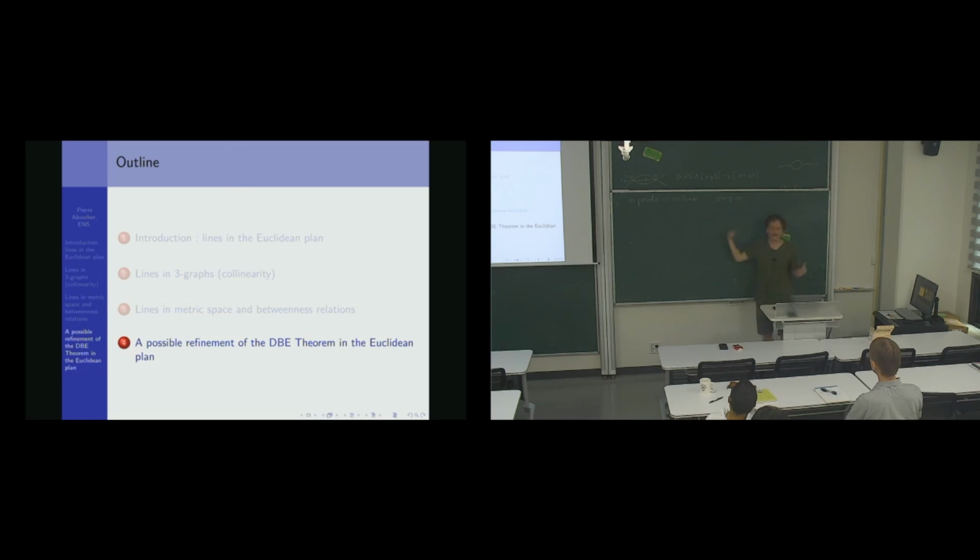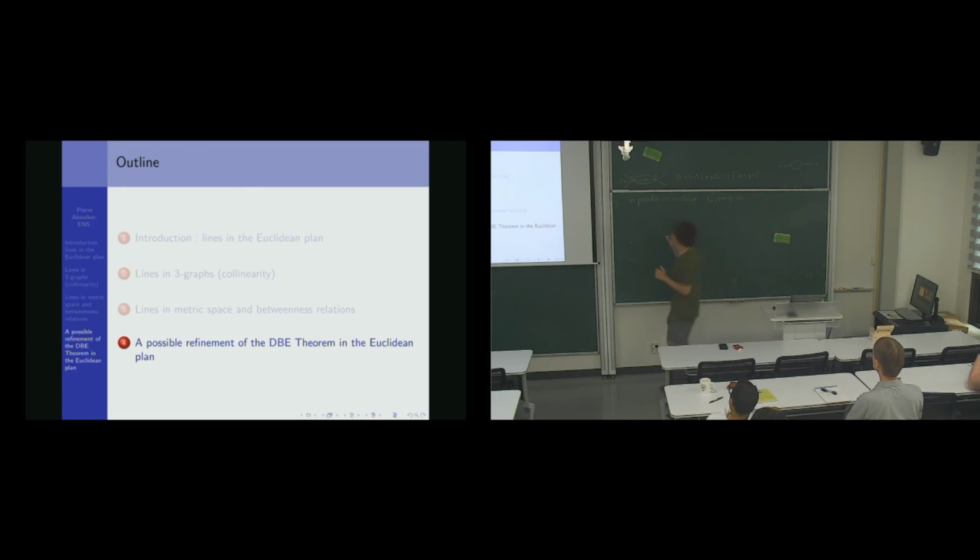So we want to refine it, and a way to refine it is to add a parameter, that I call IAV, and this parameter will be at most 1, and it will be equal to 1 for the near pencil. This parameter is the average intersection.